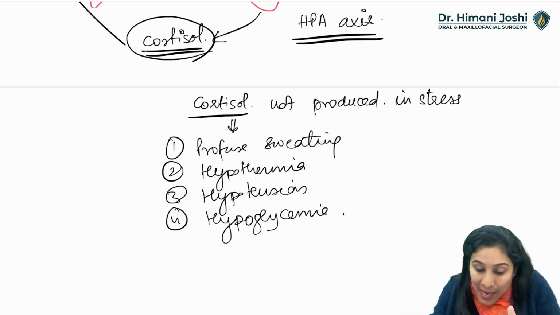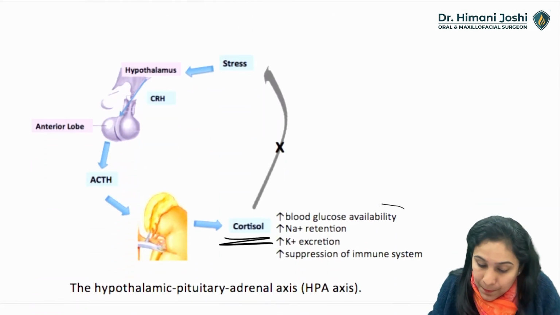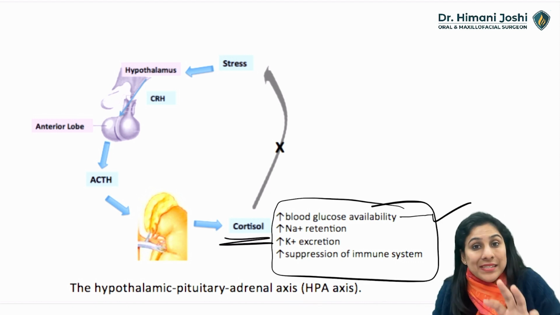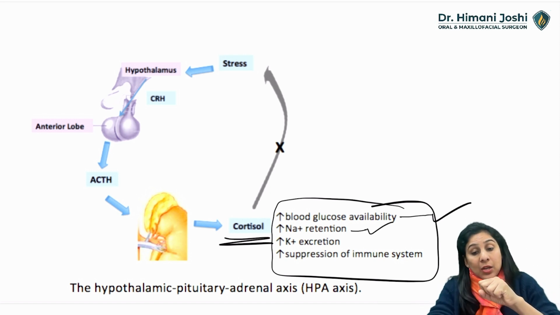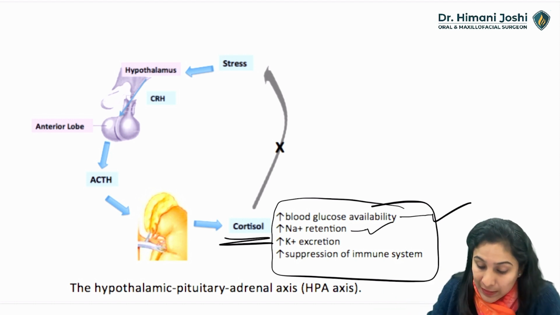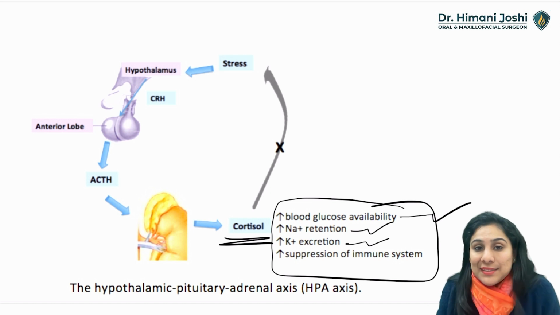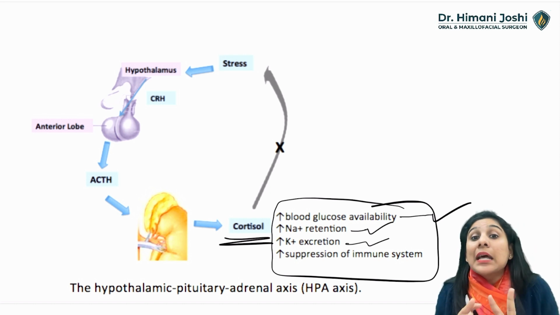Okay, and as soon as cortisol is produced by the adrenal gland, everything starts getting secreted. There is increased glucose availability in the blood, so hypoglycemia is corrected. There is more sodium retention, so if sodium is retained, water is also retained in the kidneys, so blood pressure comes up. Increased potassium excretion from the cellular metabolism. But like we say, everything is a double-edged sword, and especially steroids are a double-edged sword.